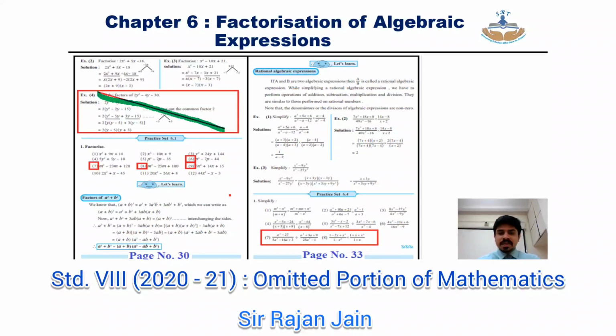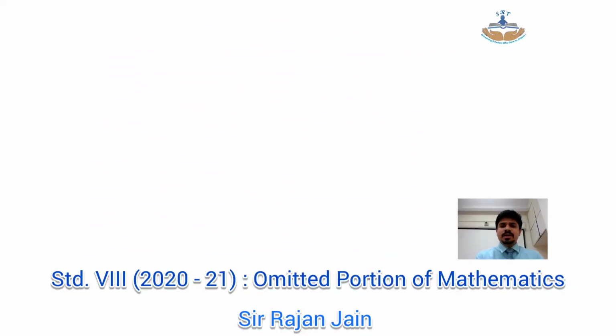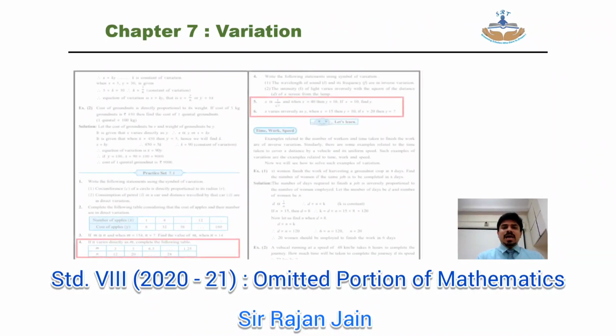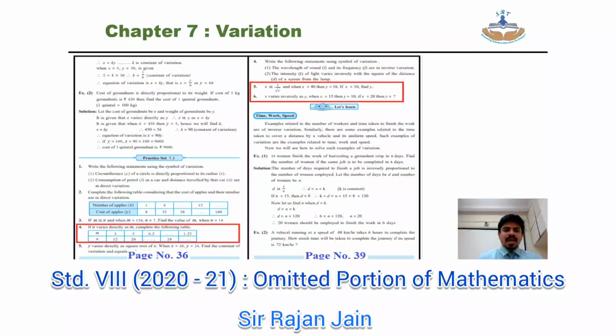On your page number 33, practice set number 6.4, question number 7 and question number 8 are omitted. That is, this entire section, bottom part of the page, question number 7 and question number 8 is omitted. Then coming to chapter number 7, variation. For that, come to page number 36. On your page number 36, practice set number 7.1, question number 4 is omitted. That entire question number 4, you can strike it out.